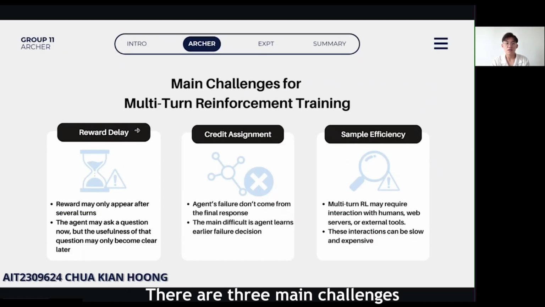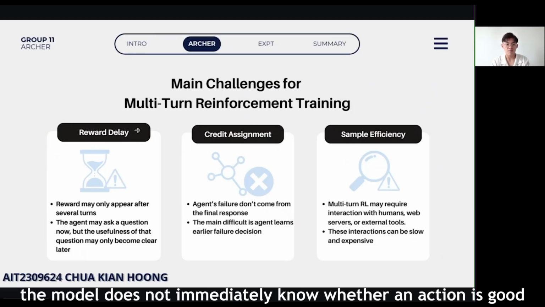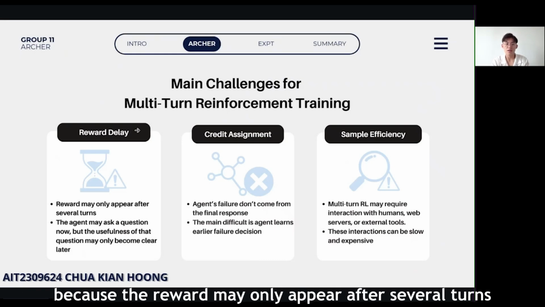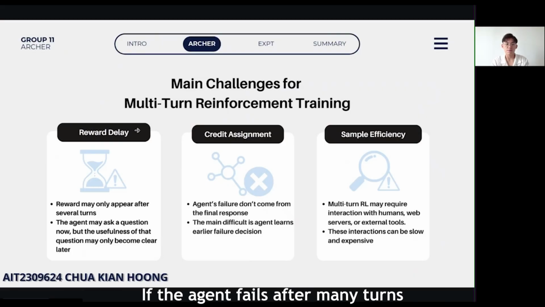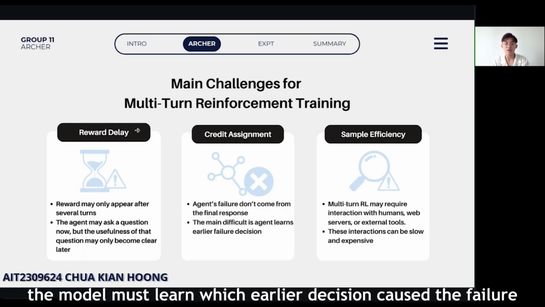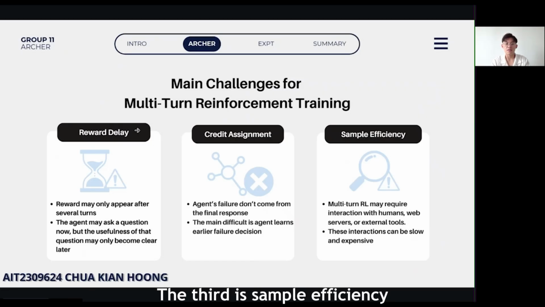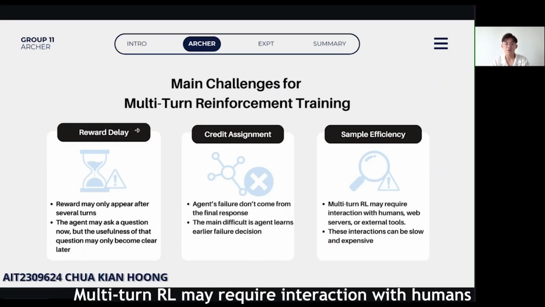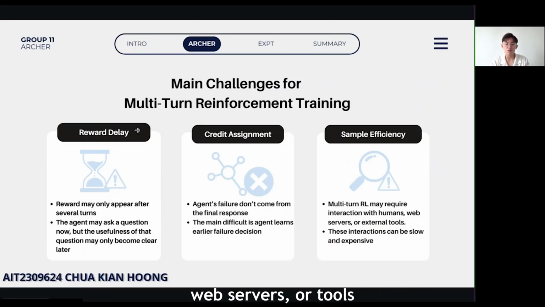There are three main challenges. The first is delayed reward. In many agent tasks, the model does not immediately know whether an action is good because the reward may only appear after several turns. The second is credit assignment. If the agent fails after many turns, the model must learn which earlier decision caused the failure. The third is sample efficiency. Multi-turn RL may require interaction with humans, web servers, or tools, which can be slow and expensive. On-policy methods, such as PPO, need new samples from the current policy, so they cannot reuse all data efficiently.